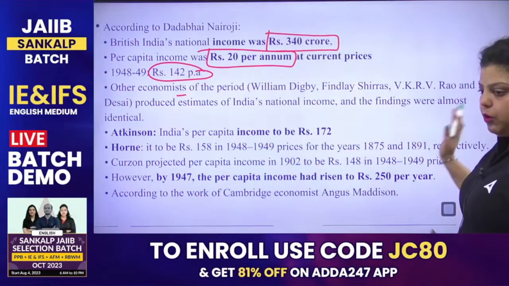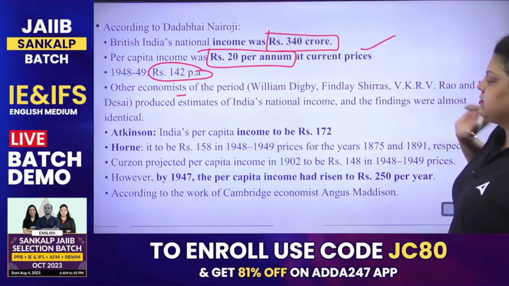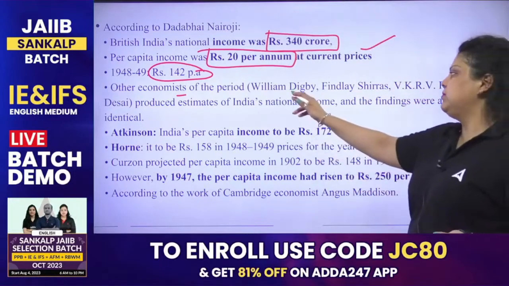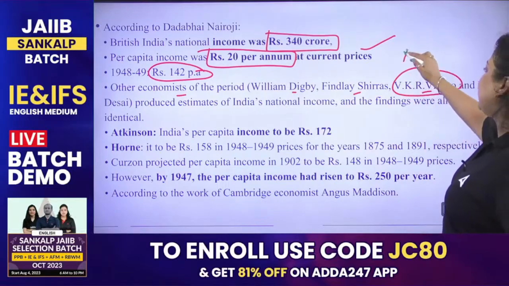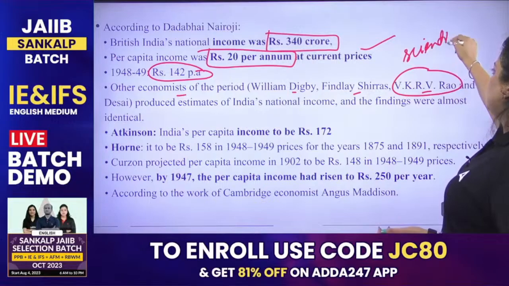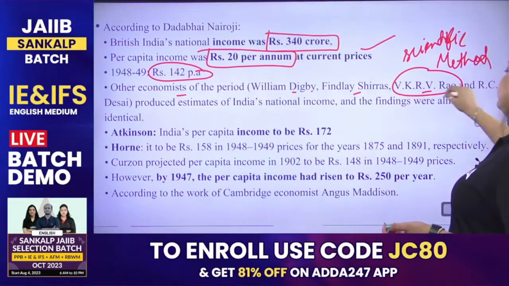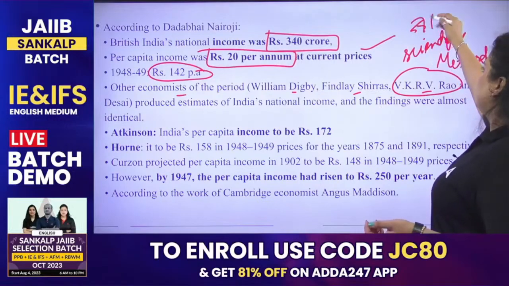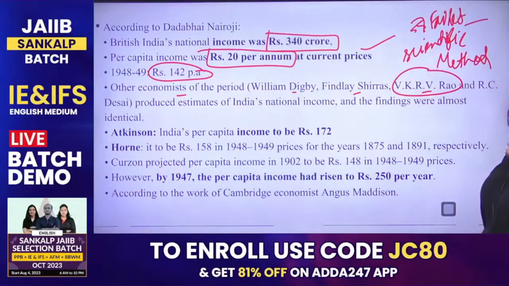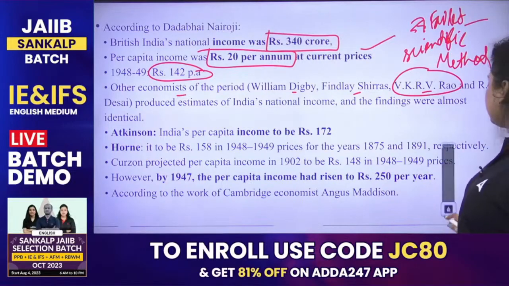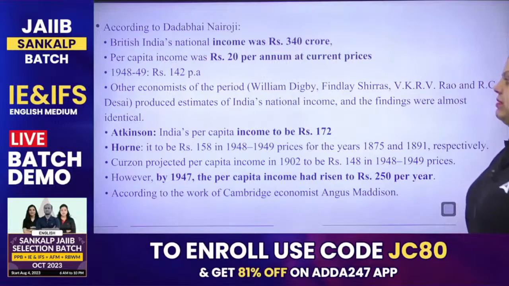This is what is important for you. The Dadabhai Naoroji estimates. Apart from him, William Digby, Findlay, V.K.R.V. Rao, he provided the first scientific method to measure the national income, but his method failed. So that's why this scientific method was not as famous as Dadabhai Naoroji's estimates.